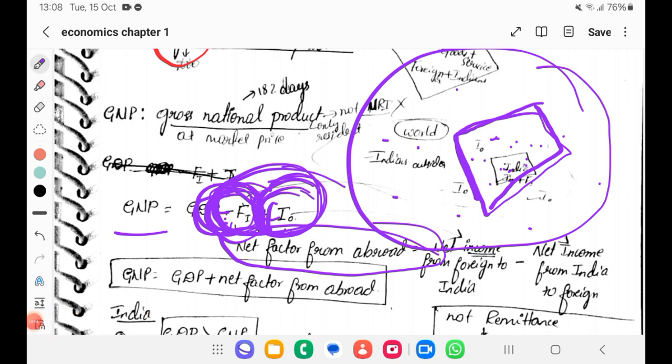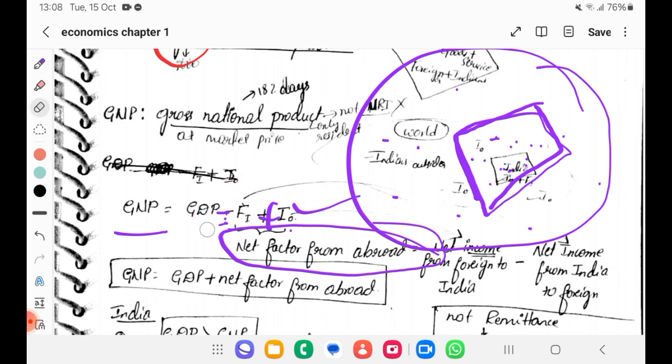This is by foreigners, right? So whatever is generated in India but not by nationals, we will minus. It is foreigners, right? F is foreigners, right? So we will minus that, whereas whatever is from Indians but from outside the country or territory is called net income from foreign to India. Okay, that simple it is.